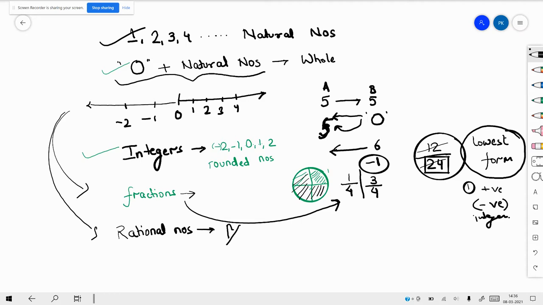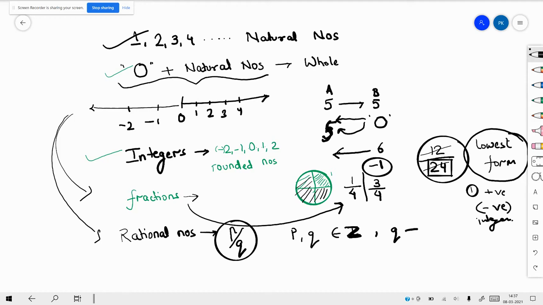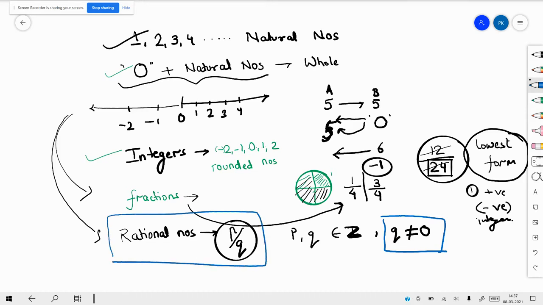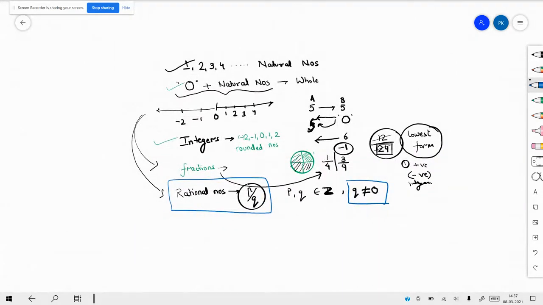Now what do we call rational numbers? Any number of the form p by q where p and q are part of integers and q is not equal to 0, and this is very very very important. So you will always have to remember this, that q is not equal to 0, that number is called rational number.